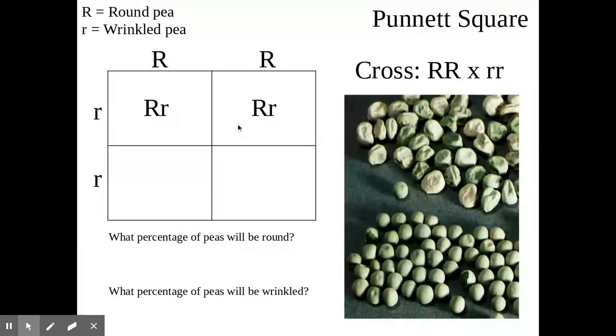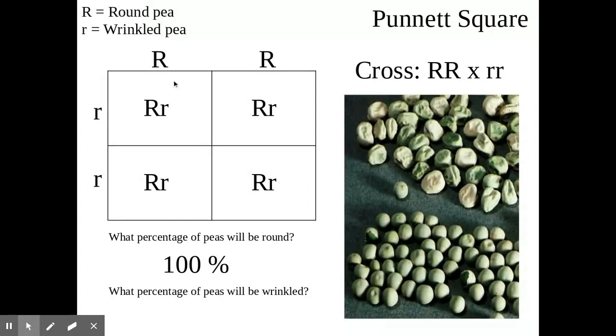Here we have the same thing, always put the capital first. Same thing, and you guessed it, same thing. So very interesting. I have a round pea and a wrinkled pea. And what's the percentage they'll have round peas? 100%, because this parent only has a dominant to give.